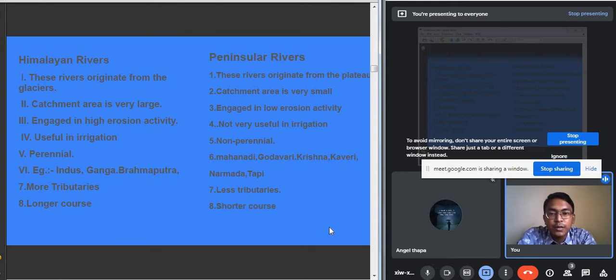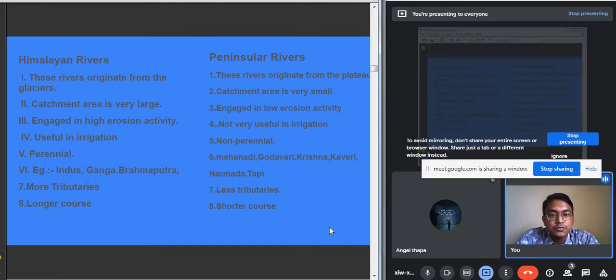So this is about the differences between the Himalayan and the peninsular rivers, or you can also say these are the characteristics of the Himalayan and the peninsular rivers. So we came to know about the introductory part of this chapter, drainage. We came to know about the term drainage, different types of drainage patterns, as well as the Himalayan and the peninsular rivers.